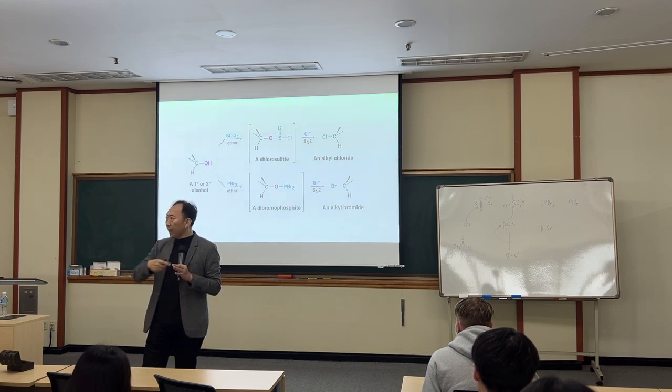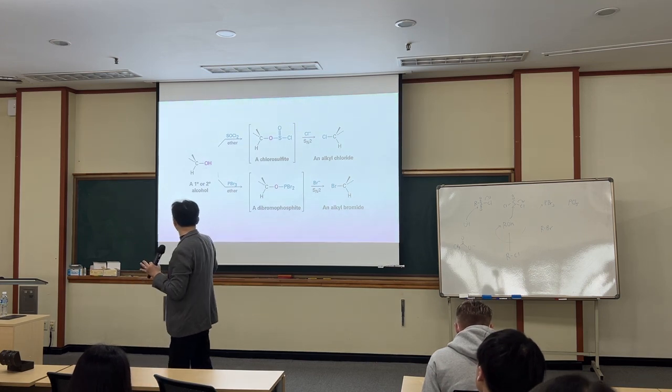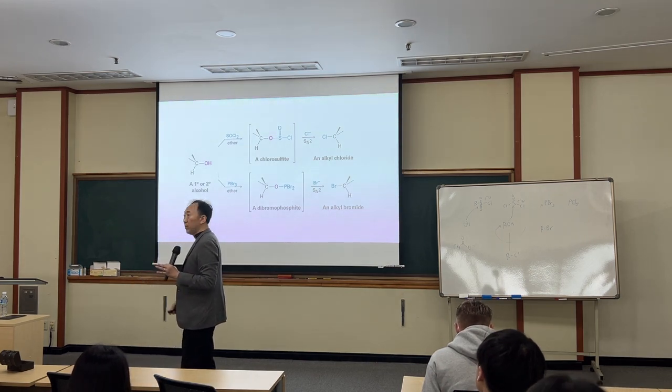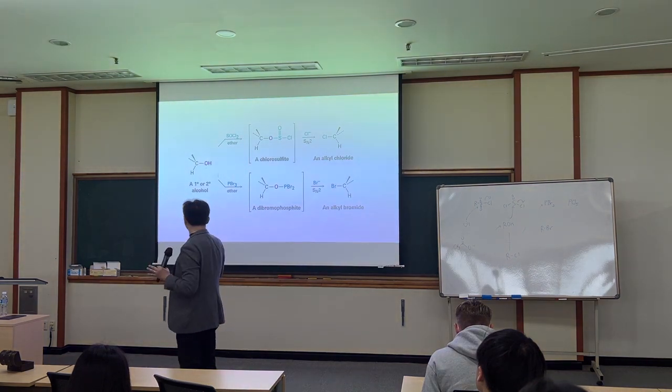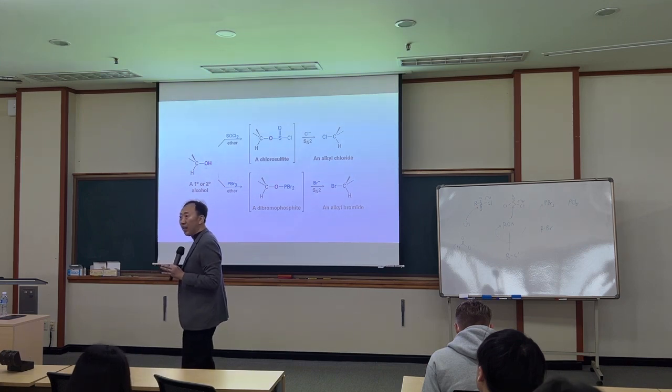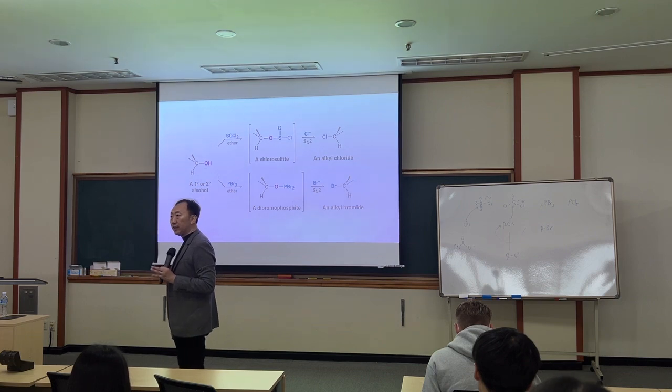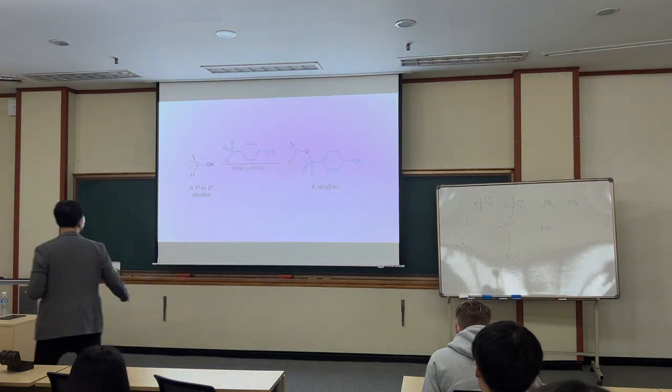The alcohol OH attacked, and the carbon attached to the oxygen was not attacked. The tosyl group is added. The SN2 reaction did not happen yet. That's why the configuration was retained. That's a big difference.